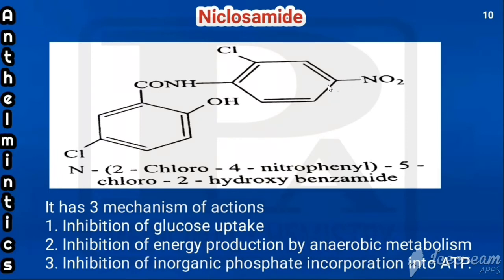2-chloro 4-nitrophenyl. So what is the chemical name? N open bracket 2-chloro 4-nitro phenyl close bracket, then 5-chloro 2-hydroxy benzamide. So that is the chemical name of niclosamide. It has 3 mechanism of actions. They are, it enables the glucose uptake, it enables the energy production by anaerobic metabolism, and it enables the inorganic phosphate incorporation into ATP.